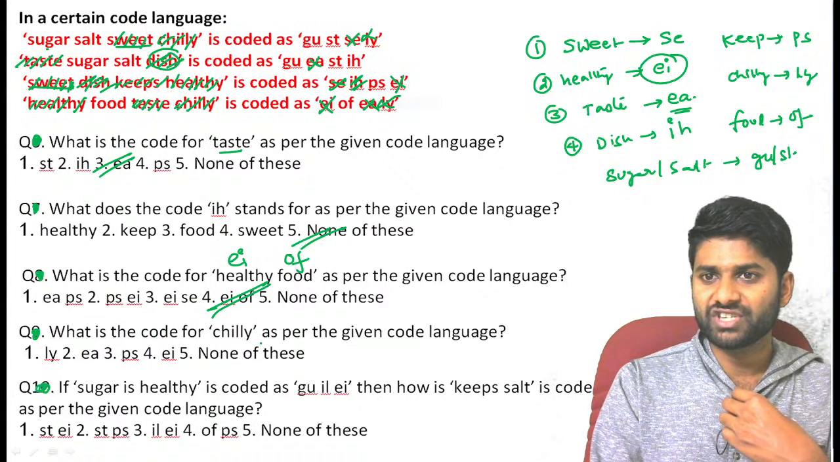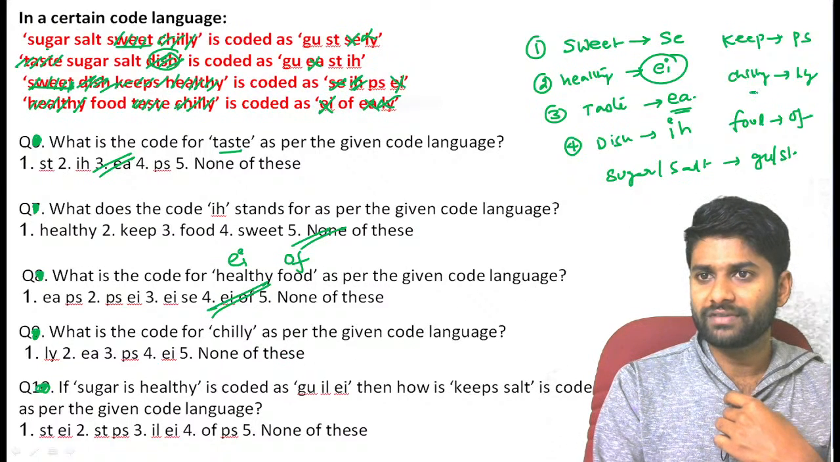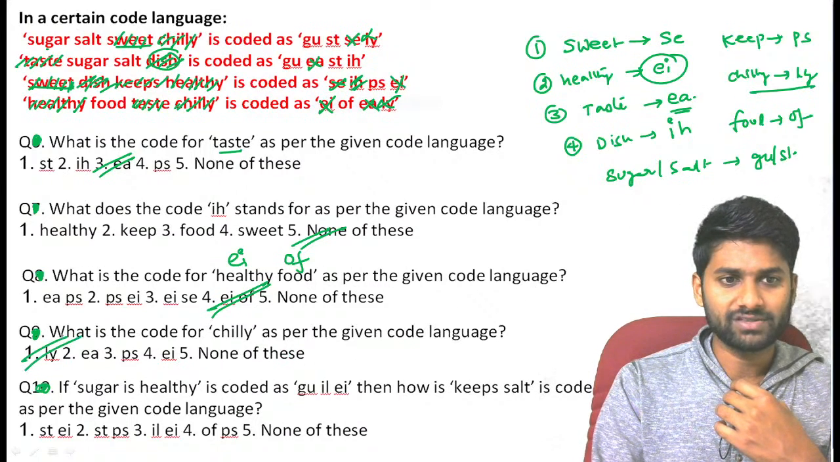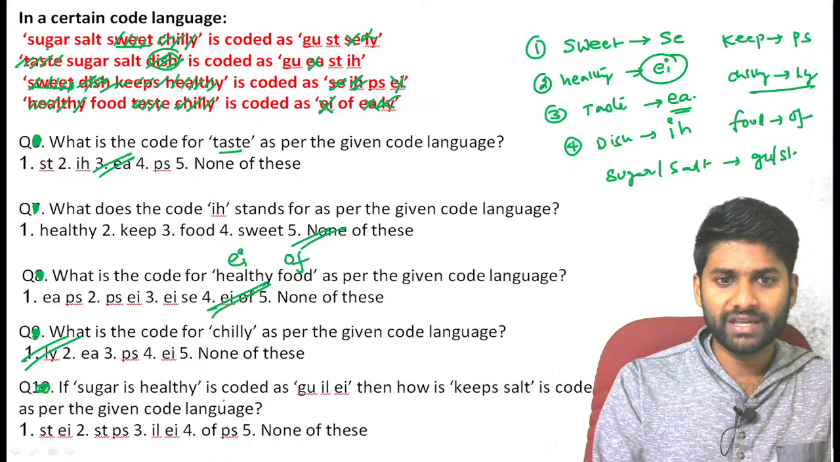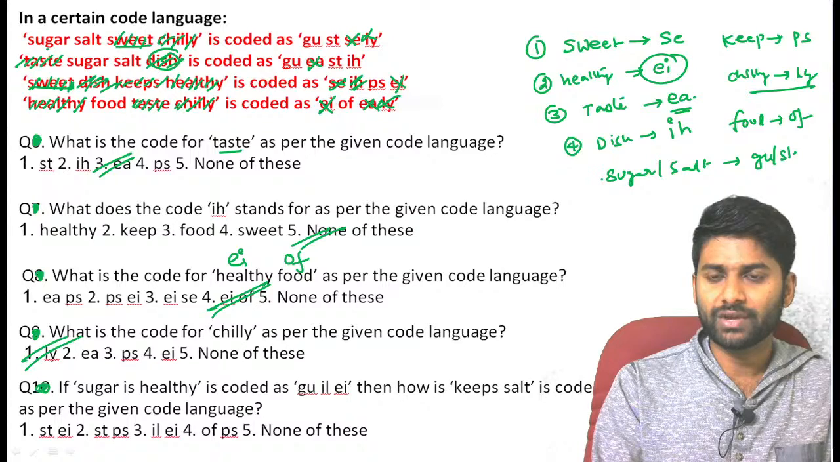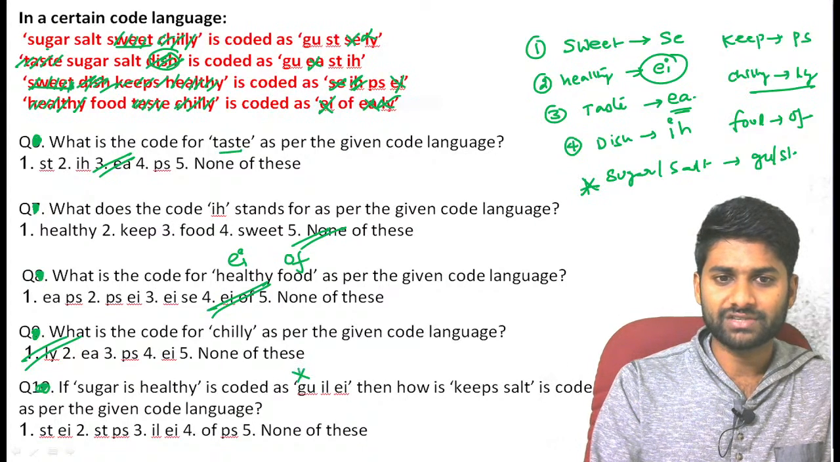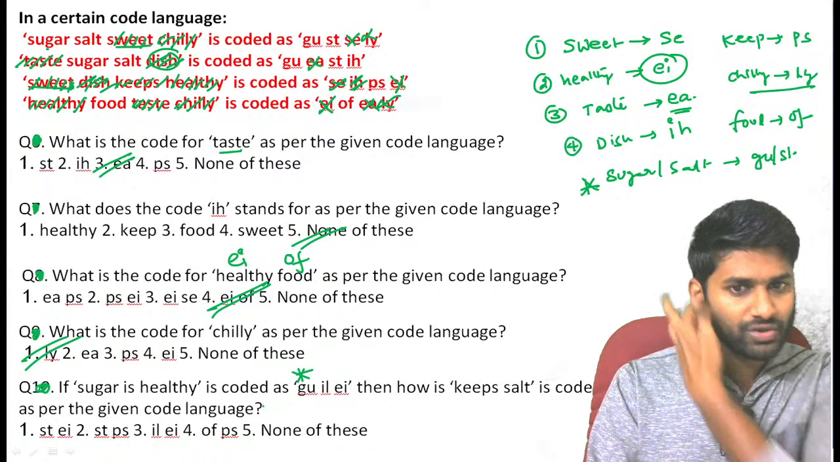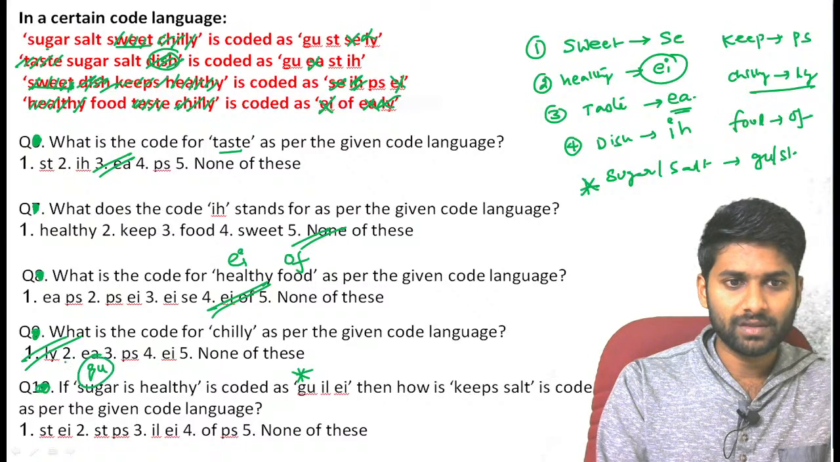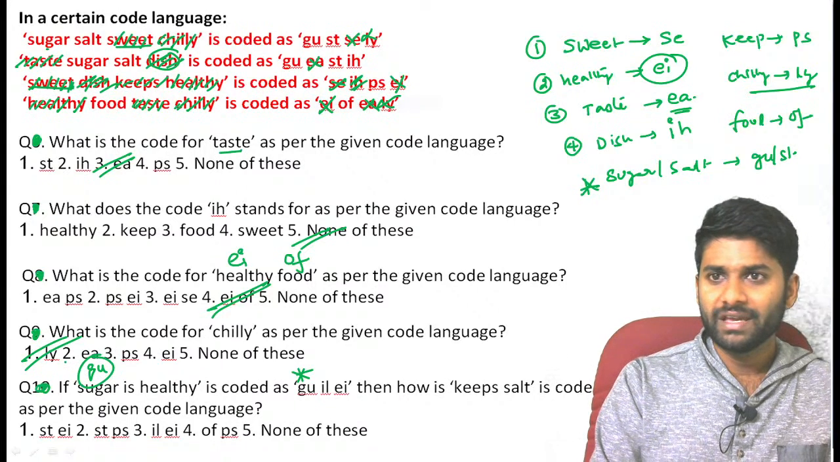What was the code for chili? As per the code language, chili can be coded as LY. If sugar is healthy, GU IL EA, then you can compare with the last parameter and the last question, guys. GU and SC here. GU IL EA, so now you can confirm sugar can be coded as GU, guys.